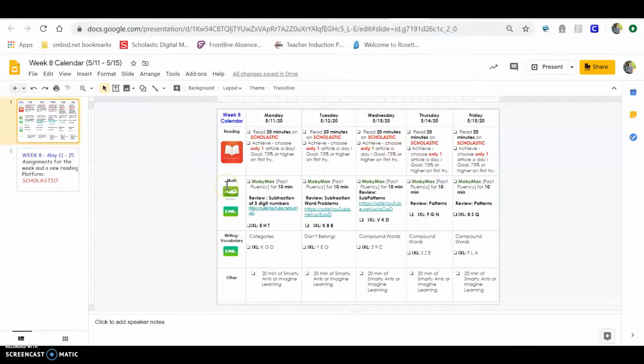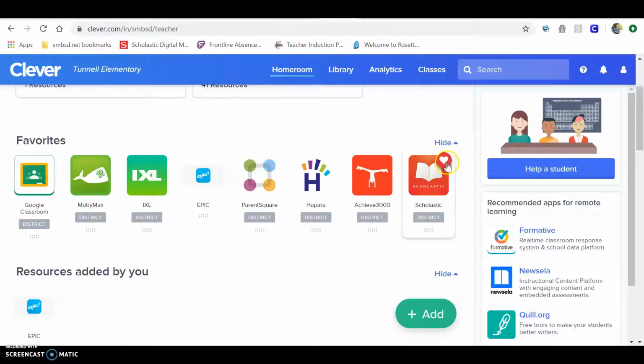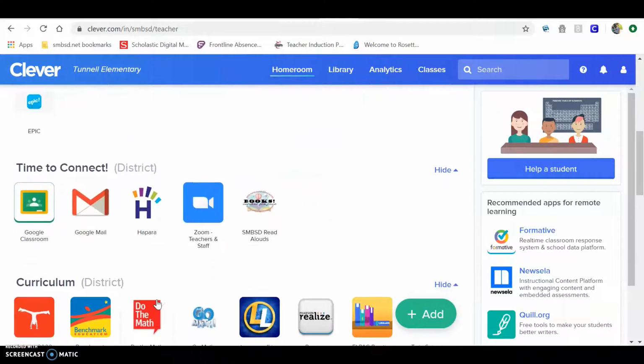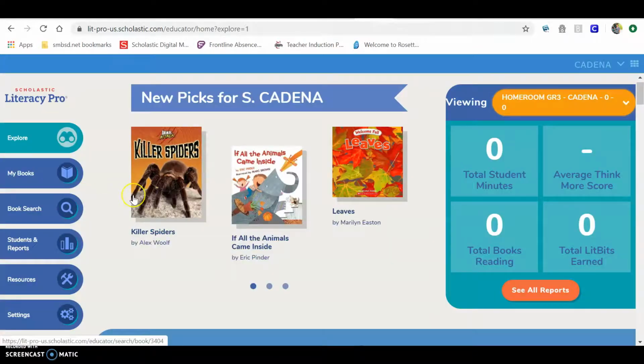So it looks very much the same as the previous weeks, but instead of reading on Epic every day, I want you to try this new platform. It's called Scholastic. It has this open book here. So to get that, you're going to go to your cover page. And I have already favorited mine. I've already put a heart up here so it comes right up. But if it doesn't come up right away for you, just scroll down and somewhere down here, under supplemental resources, it'll have the Scholastic book. So you want to click that and open that up, and it'll look something like this for you guys.